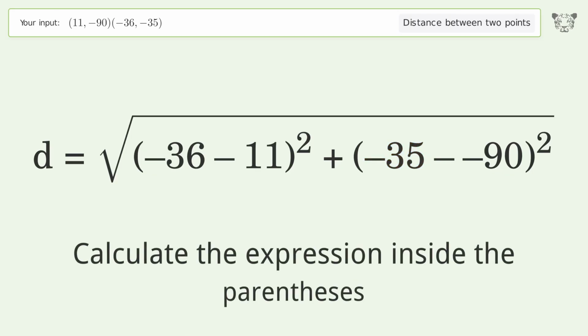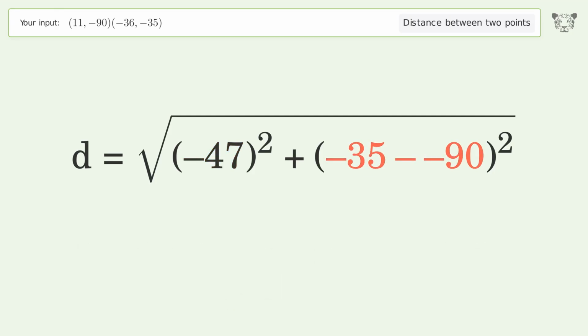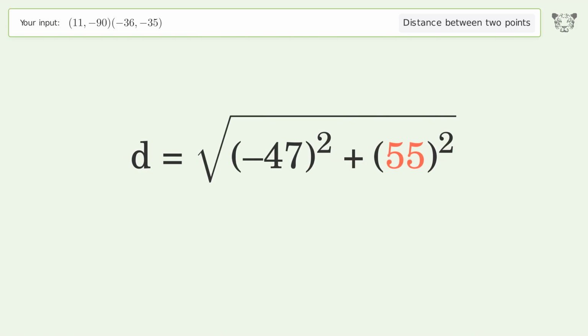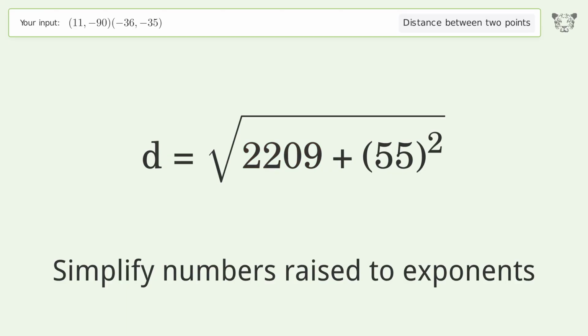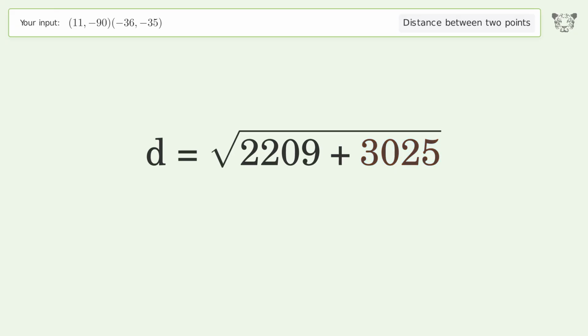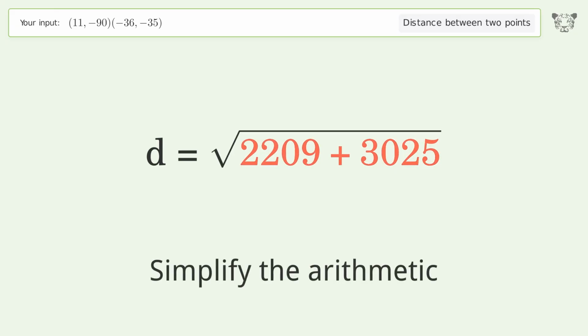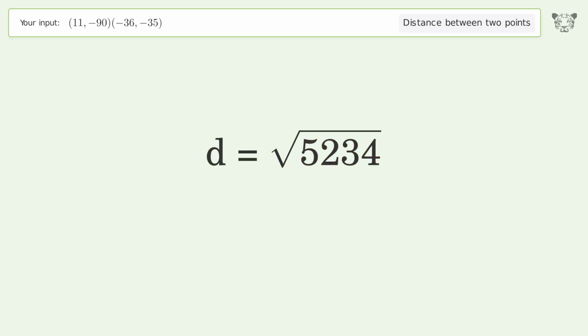Calculate the expression inside the parentheses. Simplify numbers raised to exponents. Simplify the arithmetic. And so the distance between the 2 points is the square root of 5,234, or 72.346.